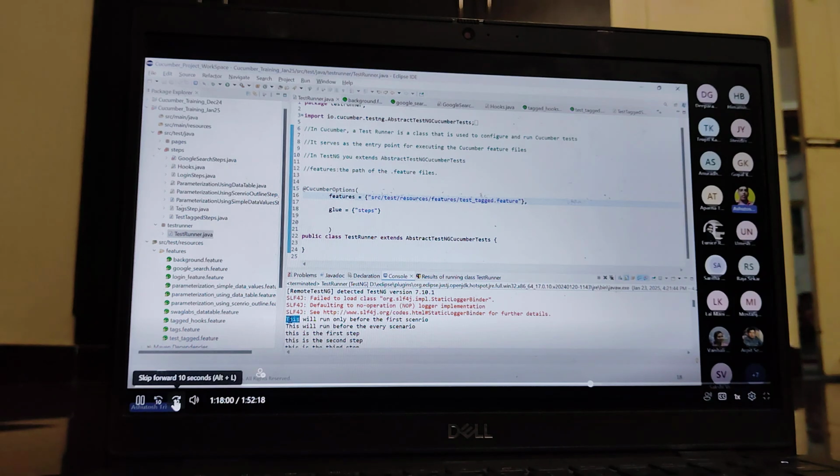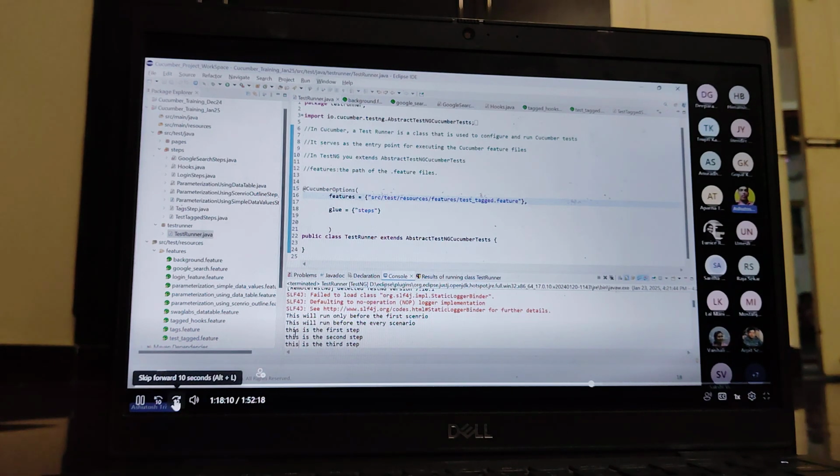This runs before every scenario, then your first scenario gets executed, first step, second, third. After executing the first scenario, which method gets executed again? This one runs after every scenario. I have not changed the text.